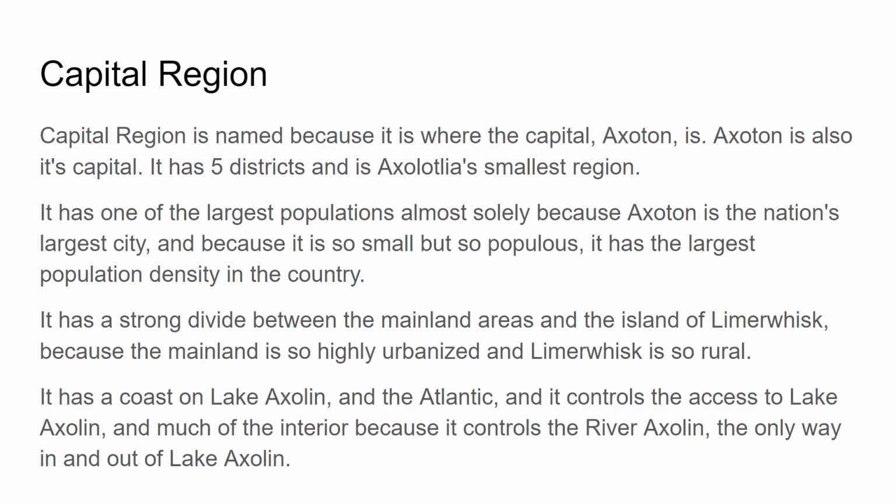It has a strong divide between the mainland areas and the island of Limmerwisk because the mainland is so highly urbanized and Limmerwisk is so rural. It has a coast on Lake Axolin and the Atlantic, and it controls the access to Lake Axolin and much of the interior because it controls the river Axolin.